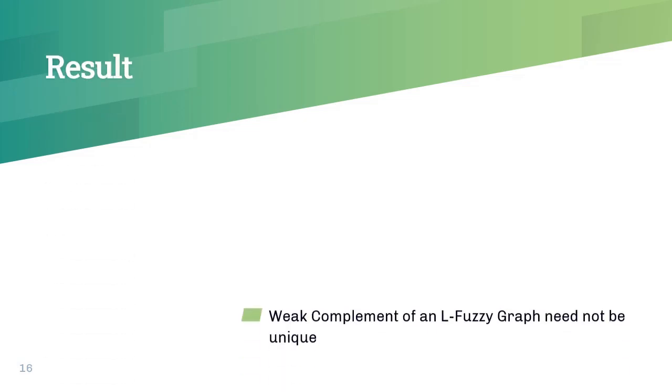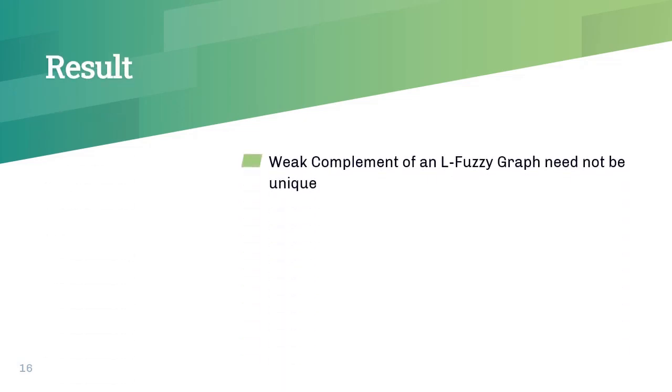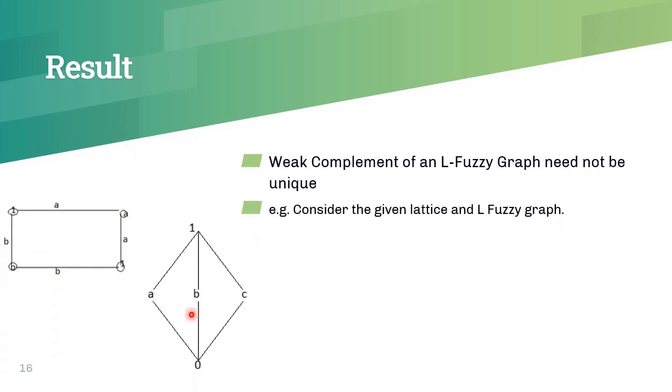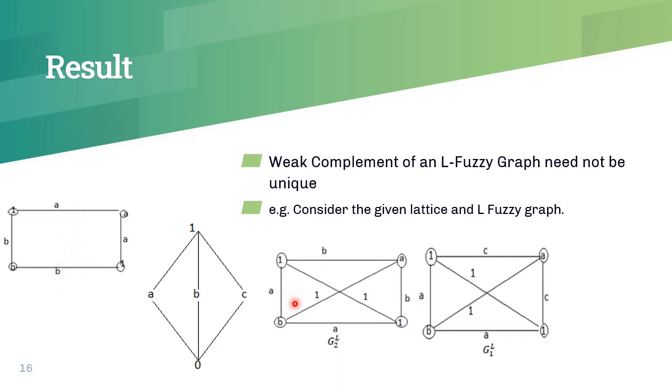Here is another result. Weak complement of an alpha C graph need not be unique. Here is an example. This is a lattice and this is an alpha C graph. When we find the weak complement of this alpha C graph, we will get like this. Here G1L and G2L are complements of this alpha C graph. That is, weak complement of an alpha C graph need not be unique.